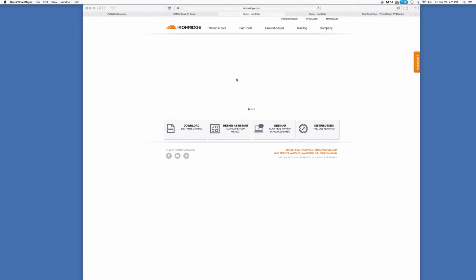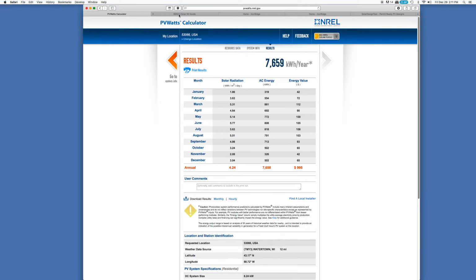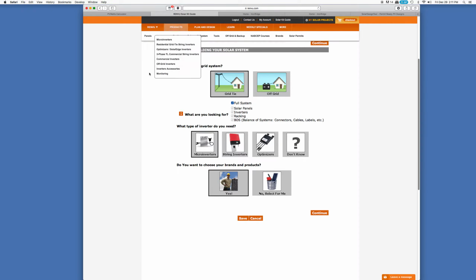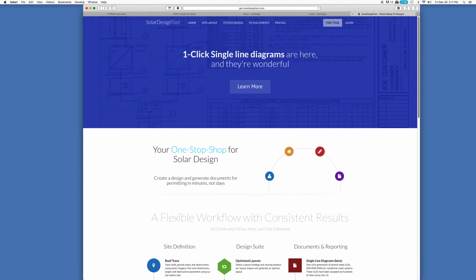I designed and installed my own solar system on my garage. Right now I want to show you about a design tool from Iron Ridge. That's a racking company. We already showed you how to use the PV watts calculator and use the solar kit guide or solar design tool on renvu.com. And later I'll also show you about a solar design tool.